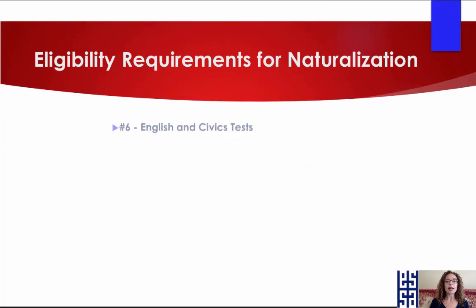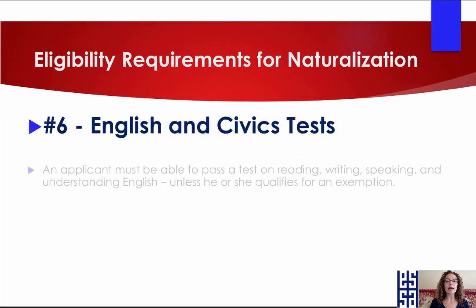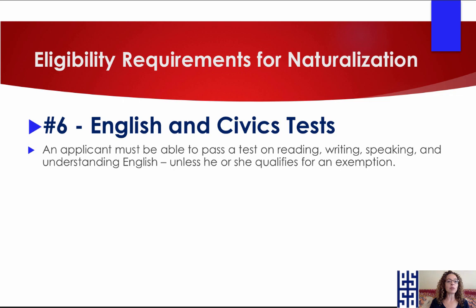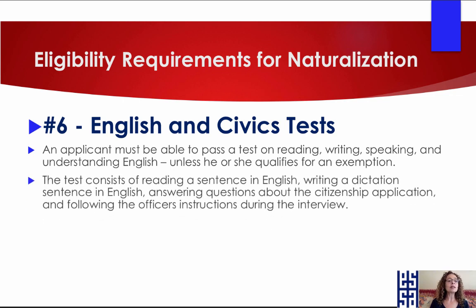Okay. All right, number 6, English and civics tests. An applicant must be able to pass a test on reading, writing, speaking, and understanding English, unless you qualify for an exemption. The exemptions I'm not going to talk about here. That's on the extended version. The test consists of reading a sentence in English, writing a dictation sentence in English, answering questions about the citizenship application, and following the officer's instructions during the interview. Videos on all that, don't you worry.